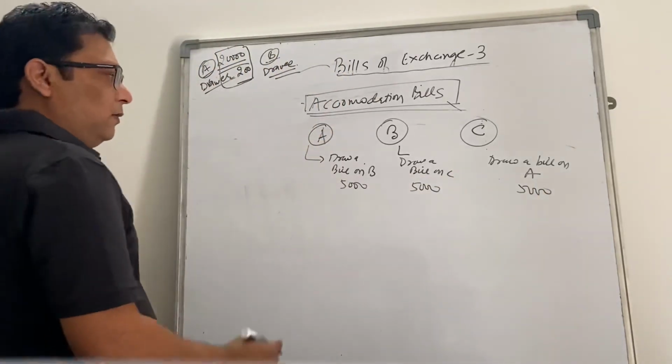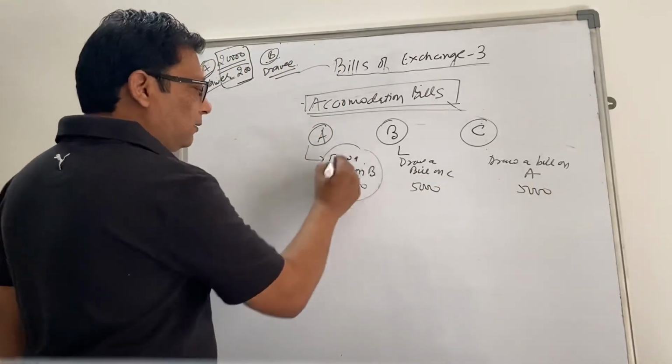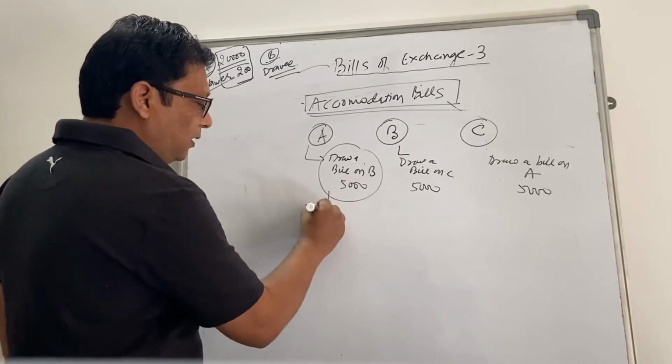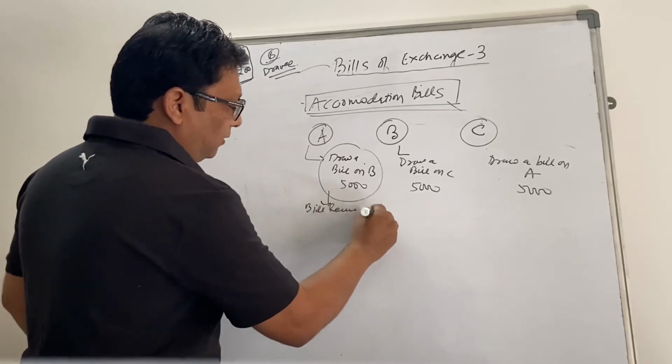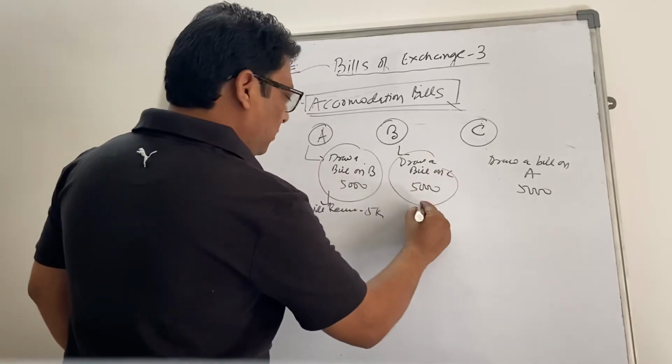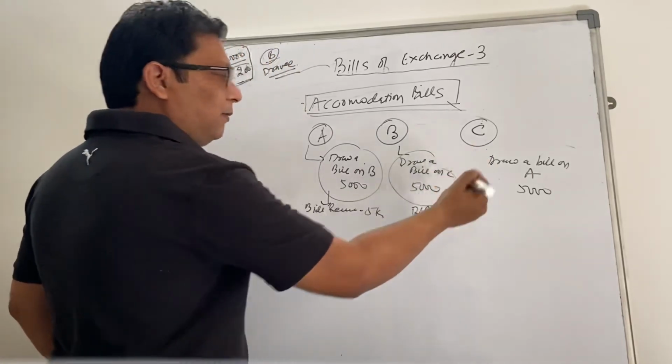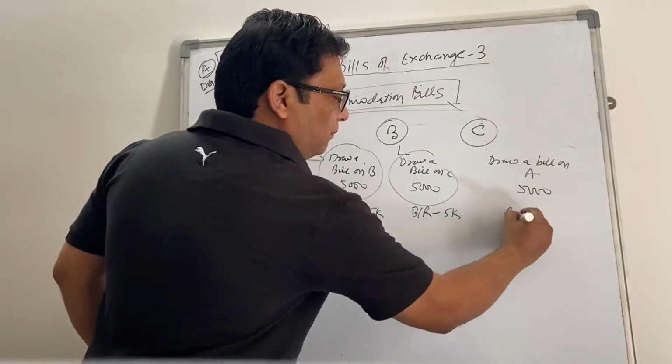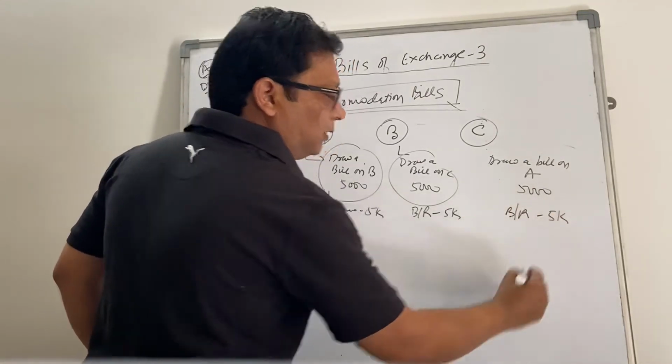Now A has a bill receivable of 5,000, B also has a bill receivable of 5,000, and similarly C is also having a bill receivable of 5,000.